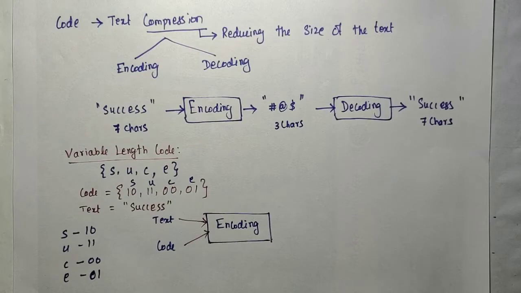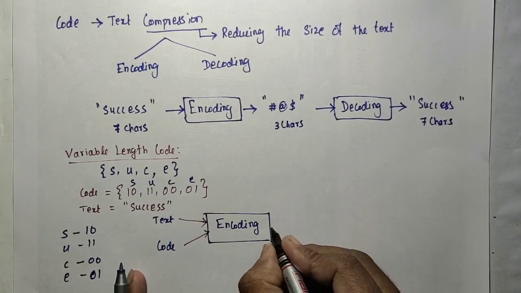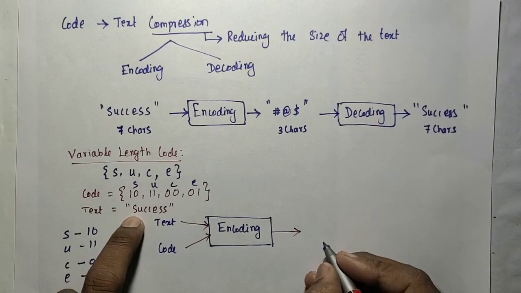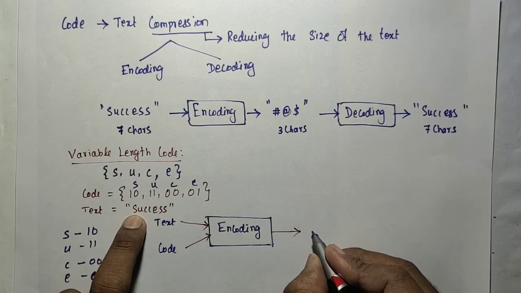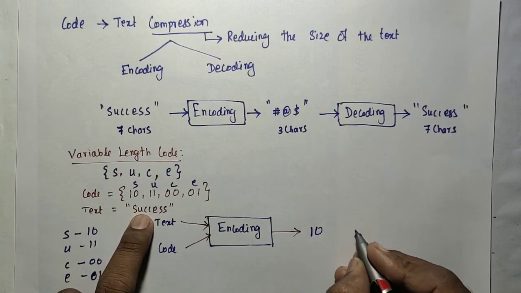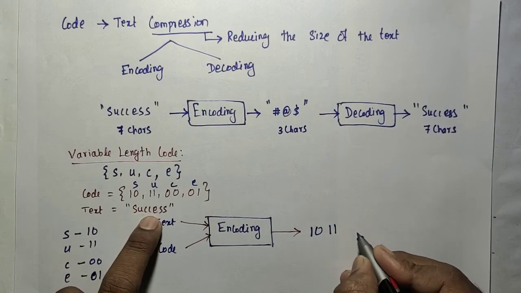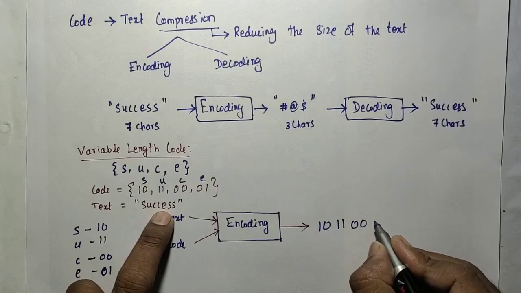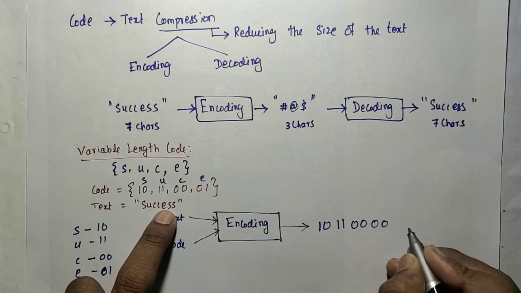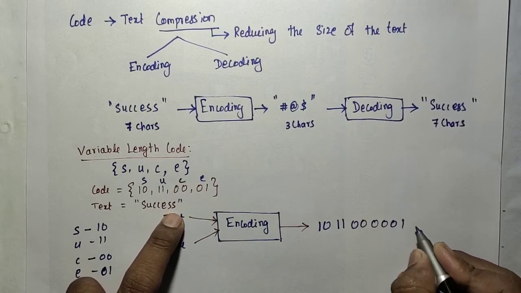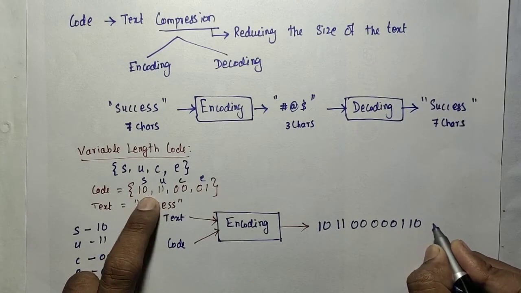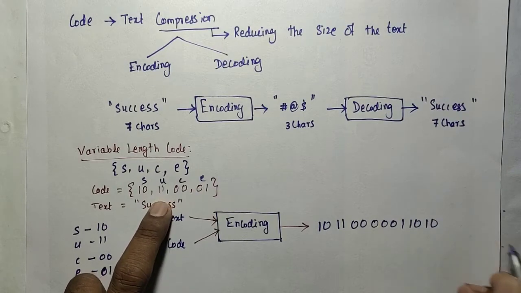Our output will be the encoded text. So we will get, for S 1 0, U 1 1, C 0 0, again C 0 0, E 0 1, again S 1 0, again S 1 0.